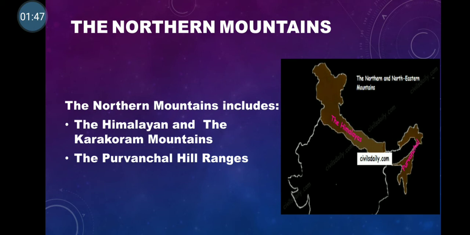Since these mountains are very tall, it is not so easy for the invaders or enemies to enter inside India. Children, the northern mountains include the Himalayan and the Karakoram mountains, and the Purvanchal hill ranges. So all together is called northern mountains.